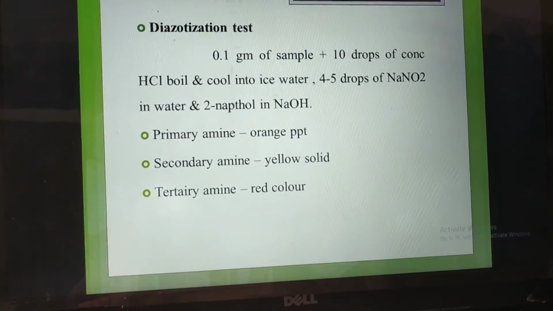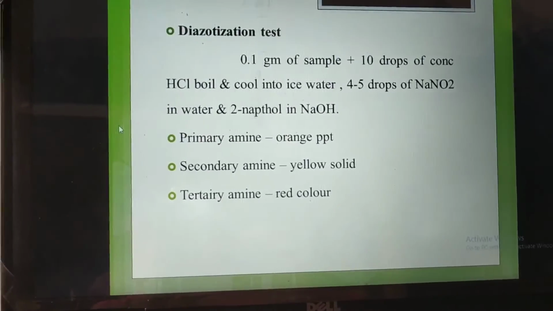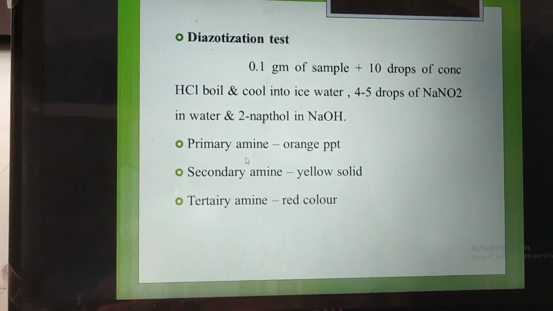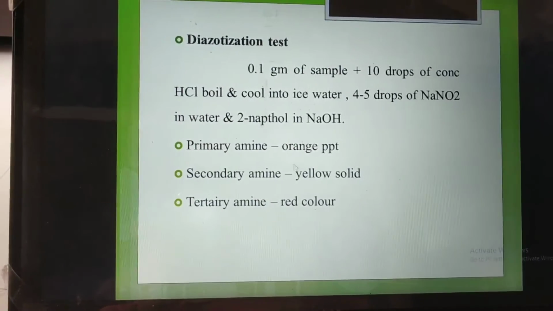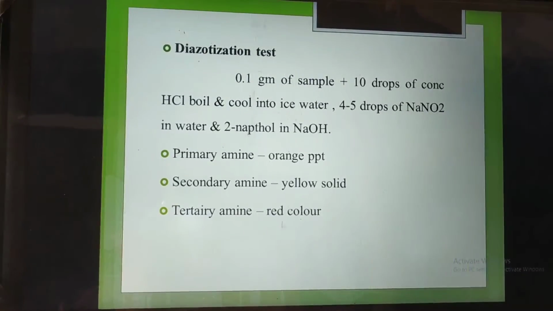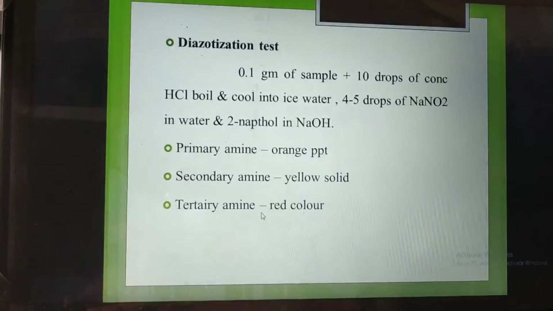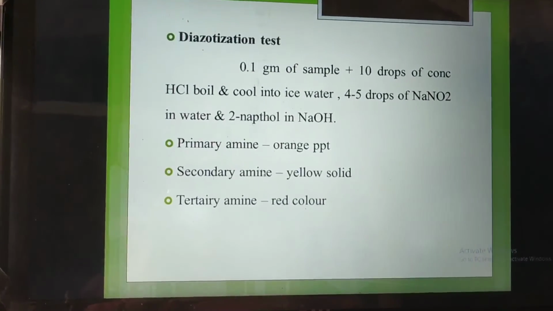In the final step, if an orange precipitate is present, it means the primary amine is present. If it gives a yellow colored solid precipitate, the secondary amine is present. When it gives a red colored precipitate or red colored solution, the tertiary amine is present.